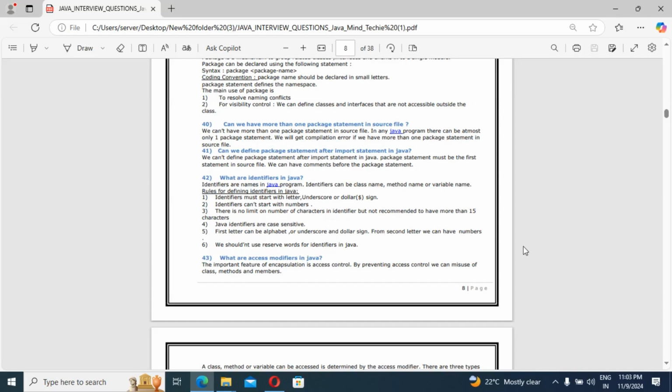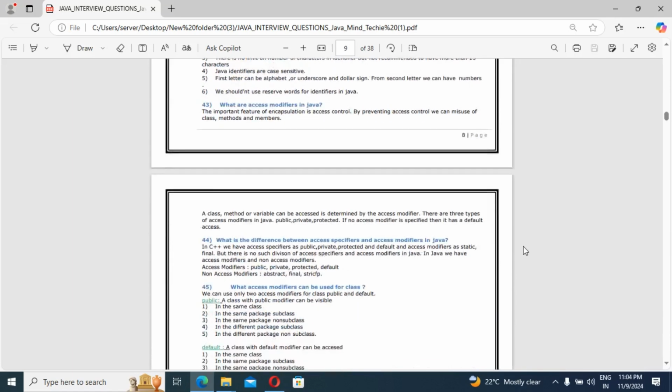So what are access modifiers in Java? We know very well that an important feature of encapsulation is access control. How do you restrict access? With the help of different types of modifiers: public, private, protected and default. By controlling access, we can prevent misuse of the class, method or member. That is why whether a class, method or variable can be accessed is determined with the help of access modifiers. There are three explicit types of access modifier in Java: public, private and protected. If no modifier is specified, it is default access.